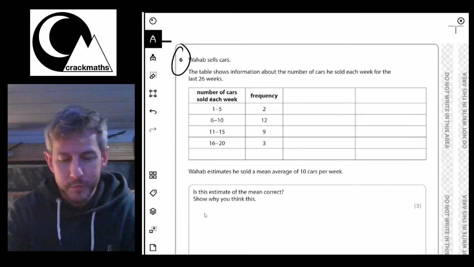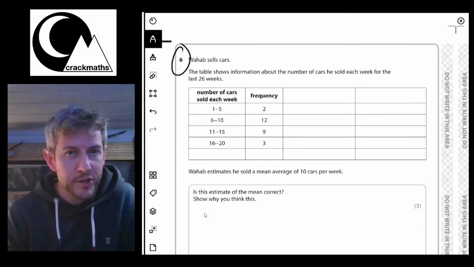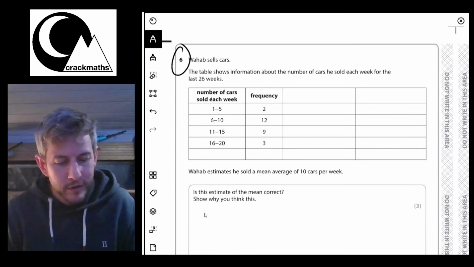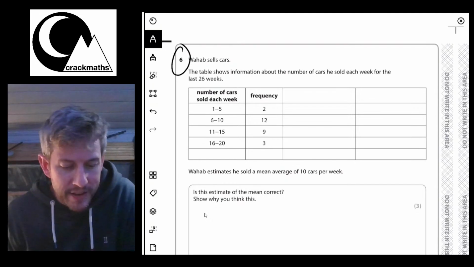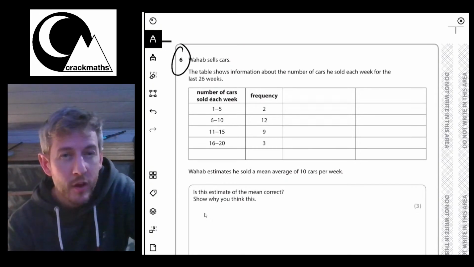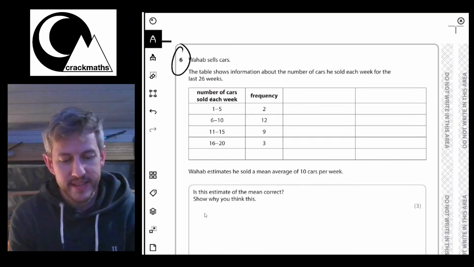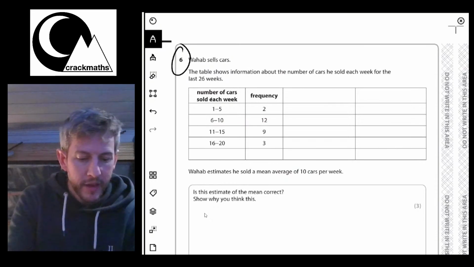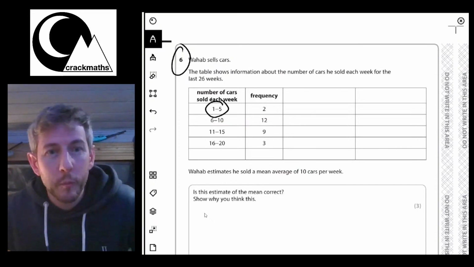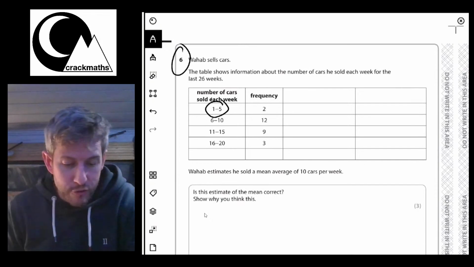Although we've got this table of information, we do not know how many cars he sold at all. All we know is that on 2 days he sold between 1 and 5, and on 12 days he sold between 6 and 10. So what we need to do is estimate how many he sold for each of these groups.